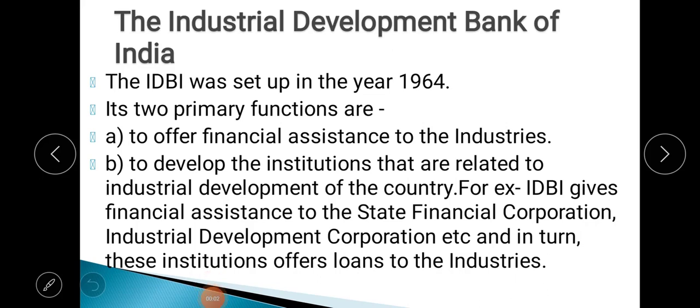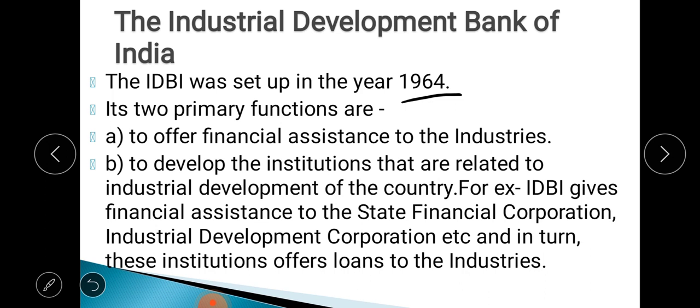Good morning, students. So today we will discuss the next type of bank, that is the Industrial Development Bank of India. In the previous classes we have discussed the central bank, the first bank, and the second is your commercial bank. So today we will go for the next type of bank, that is the Industrial Development Bank of India. Now it was set up in the year 1964. So this Industrial Development Bank, in which year was it set up? In the year 1964.